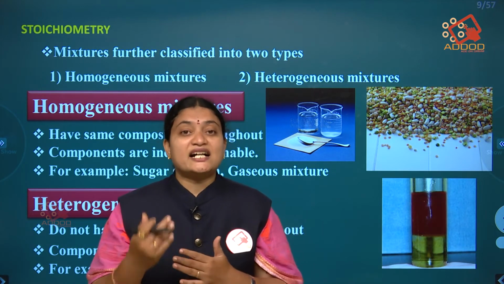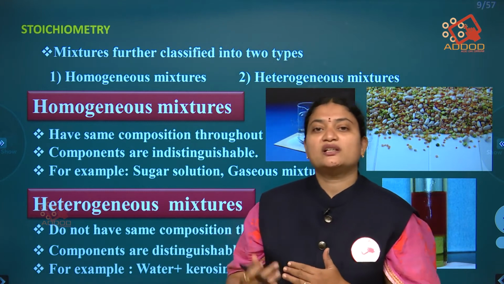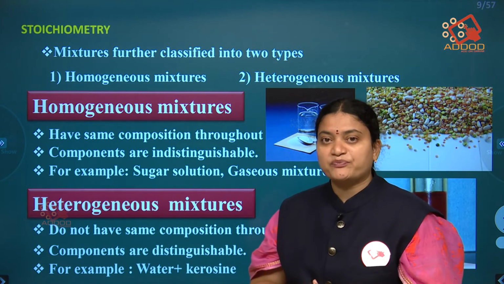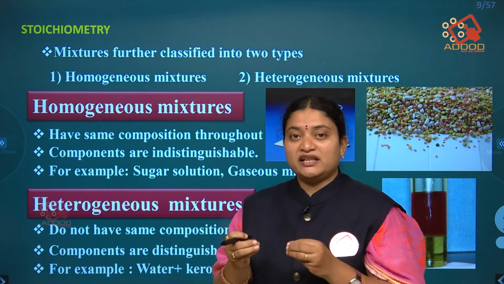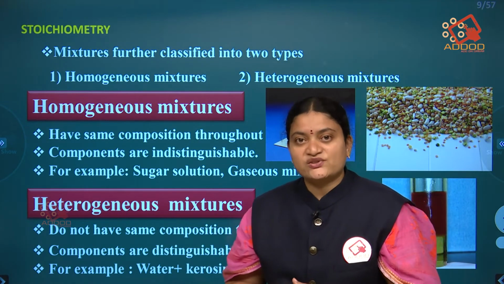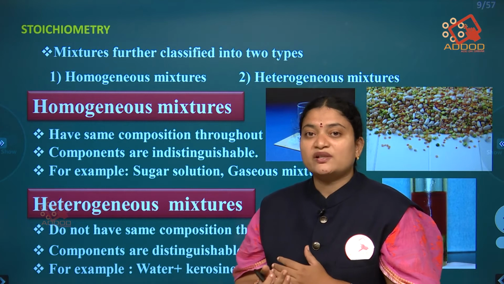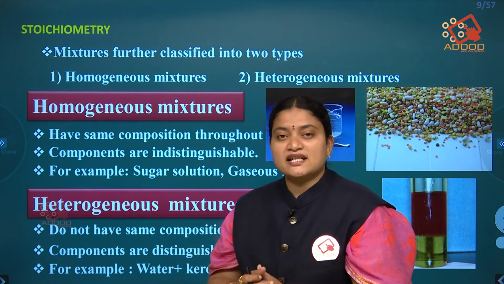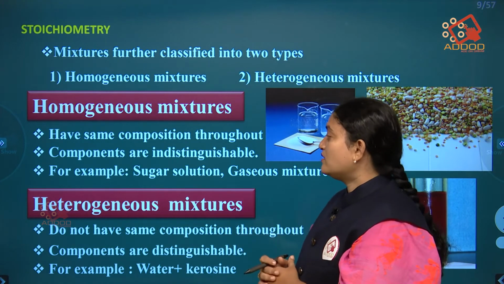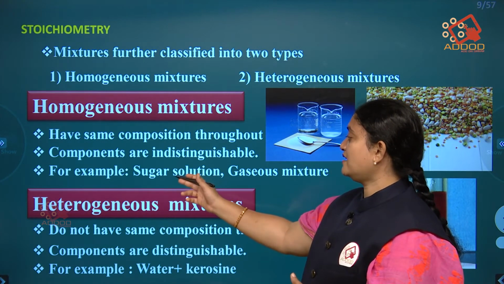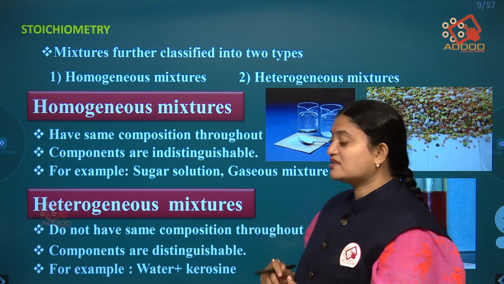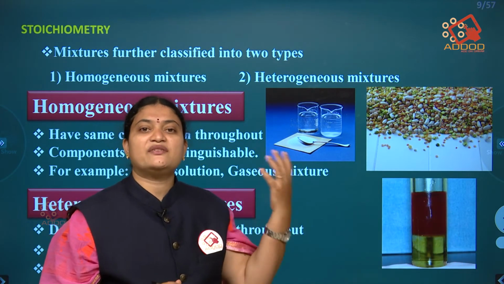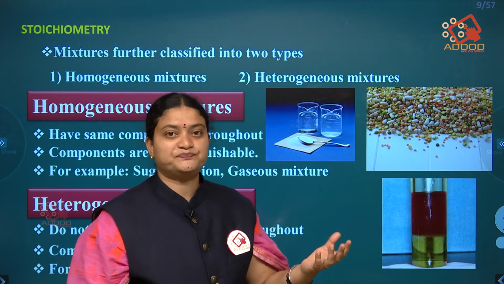Such a type of mixture we call a homogeneous mixture. When we mix these components with each other, we cannot distinguish that it contains other substances. The examples here are sugar solution and gaseous mixtures. As we know, in the atmosphere we have so many gases together.